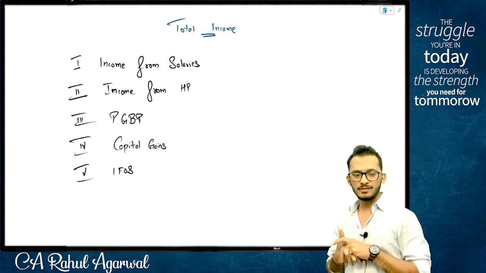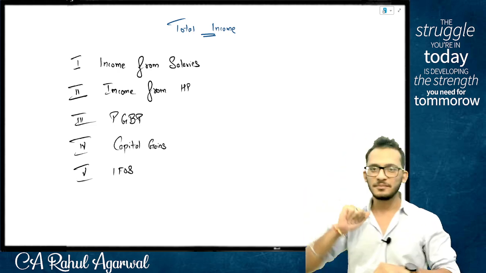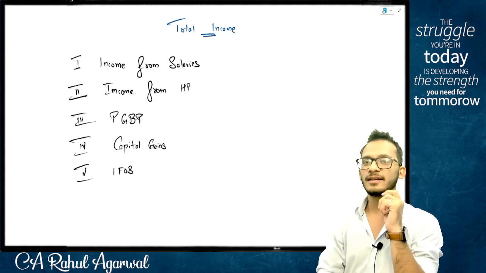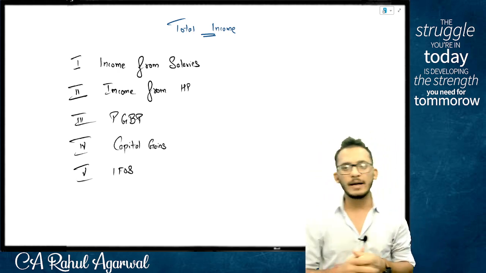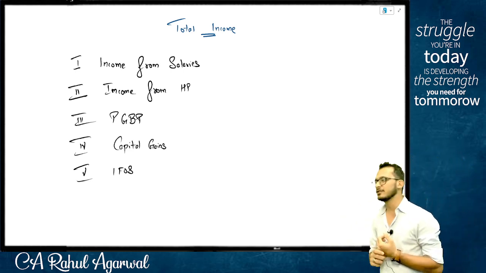All right. 5 heads of income. So we have 5 heads of income, people. We have income from salaries, income from house property, profits and gains of business or profession, capital gains, and then income from other sources. These are your 5 heads of income which you need to work with.